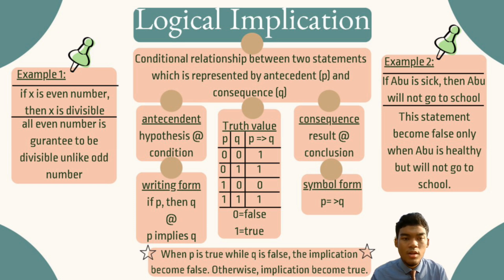For example 1, if x is an even number, then x is divisible. X is an even number is the antecedent, while x is divisible is the consequence. So we can see that every even number is guaranteed to be divisible, unlike an odd number. For example 2, if Abu is sick, then Abu will not go to school. Abu is sick is the antecedent, while Abu will not go to school is the consequence. This statement becomes false only when Abu is healthy but will not go to school.